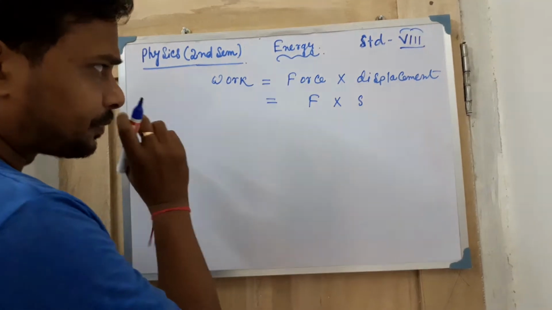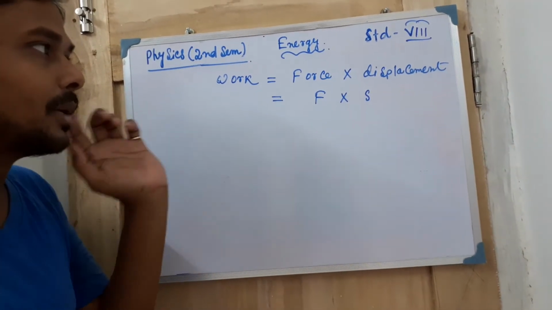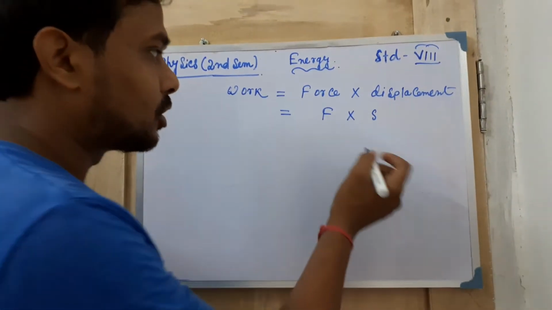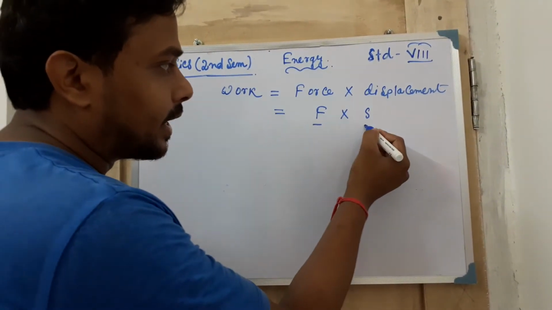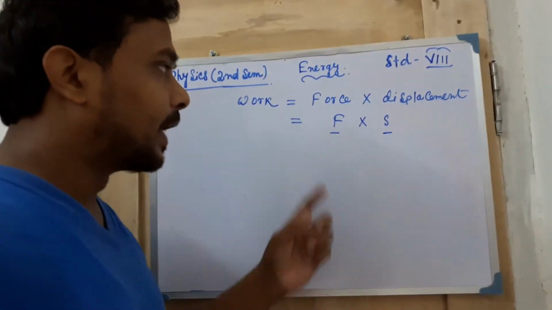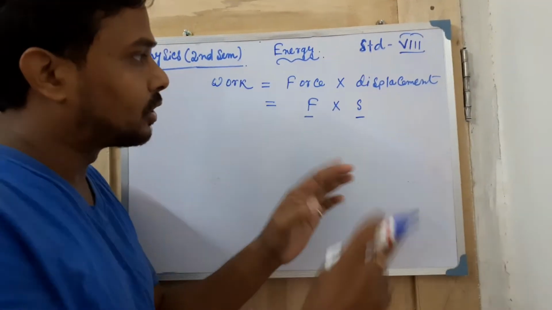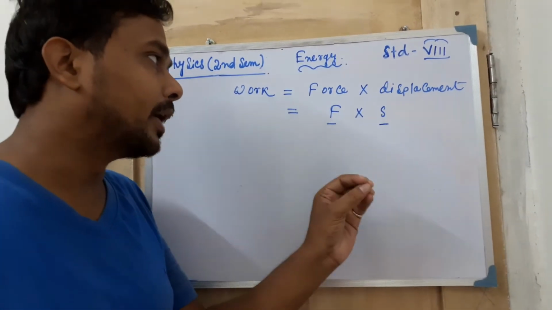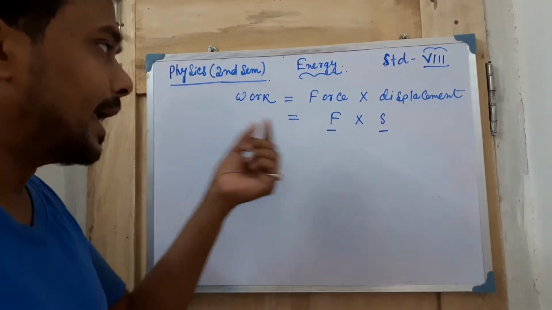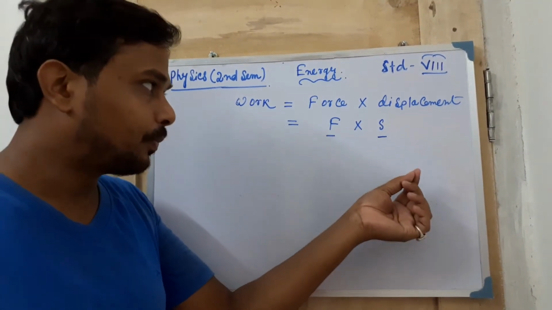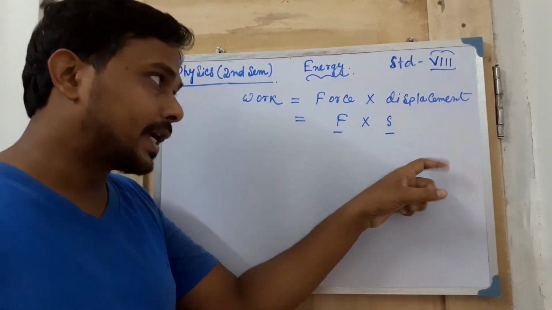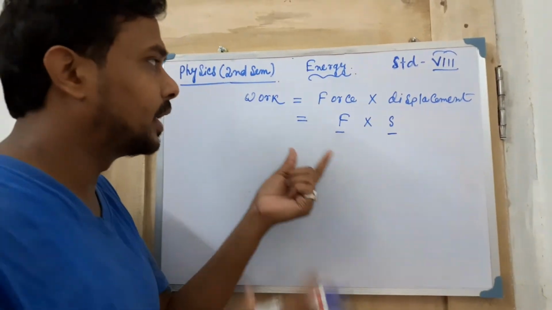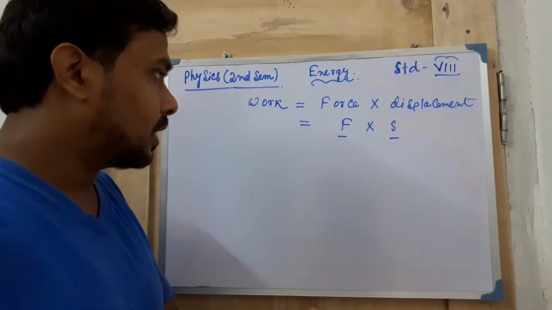So while you are talking about the different types of work, you have three different things. First of all, the force is there, displacement is also there, and the angle between these two is also there. These three things you always have to remember while describing the work done. If any one of these three is zero, or if the angle between them makes the whole quantity zero, then the total work done will be zero.